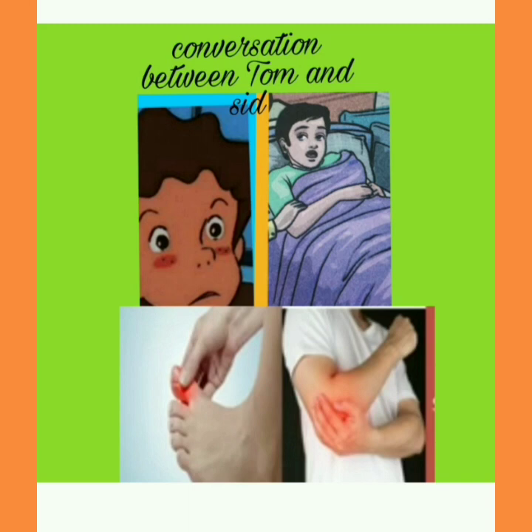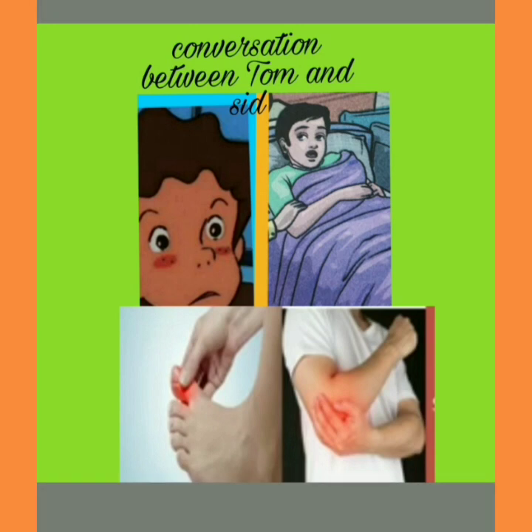The old lady here refers to Aunt Polly. She is sitting in the chair and laughing. She said, why are you doing like this, Tom? Because she understood that Tom is not having any problem. He is just pretending. His aunt realized that Tom is telling lies. Now Tom stopped crying and the pain vanished from the toe.